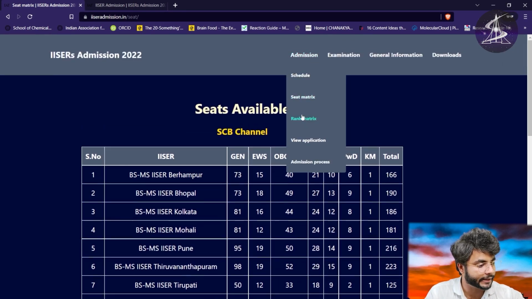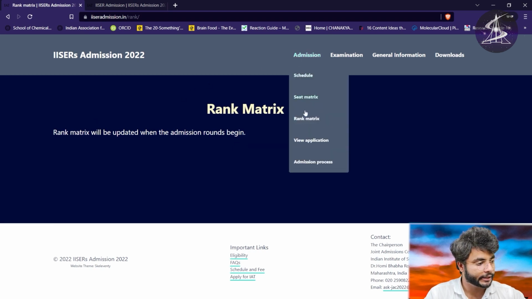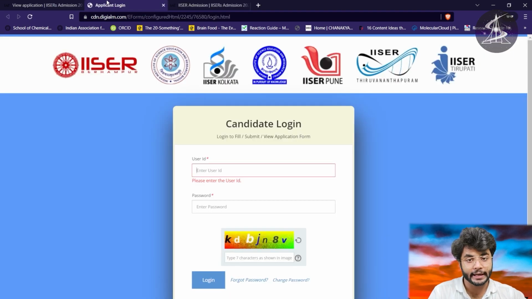Now if we go back and see the rank matrix, it will be updated soon as the counseling rounds begin. As the merit list gets released and as people are called for the first or second round of the counseling, it will be updated. Then if we come to view application process, you just have to click there and log into this portal, put in your username and password, and the whole counseling process will be from this website.